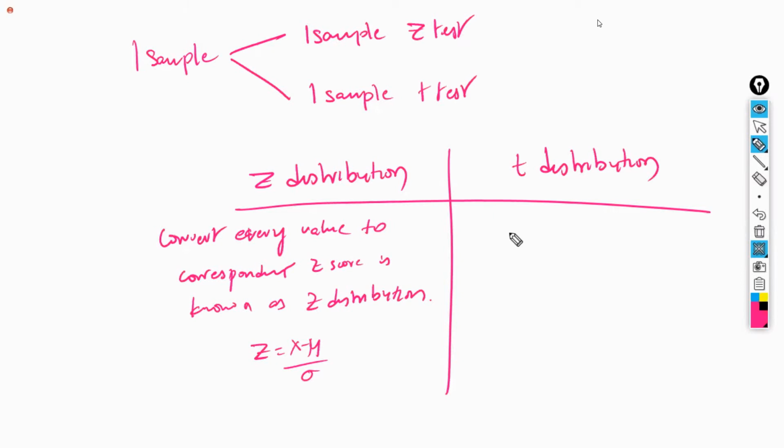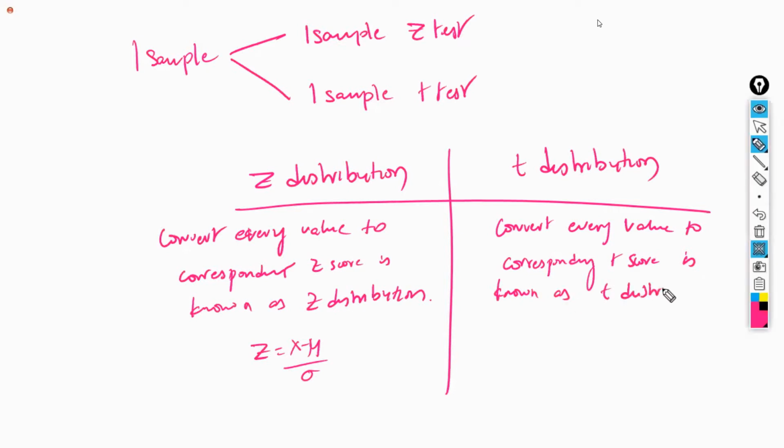T distribution is nothing but converting every value to the corresponding T score, not Z score. T score is known as T distribution. Sir, what is the T score?